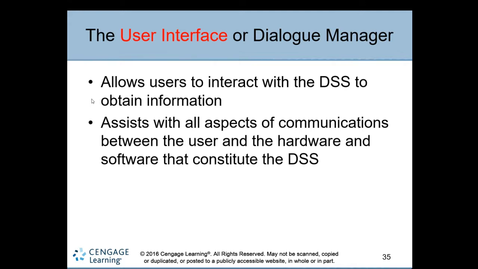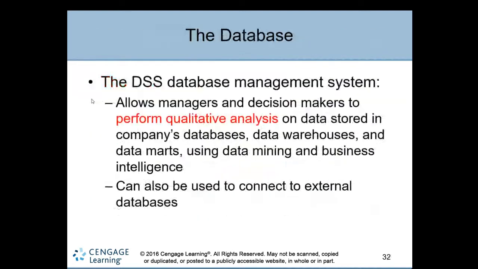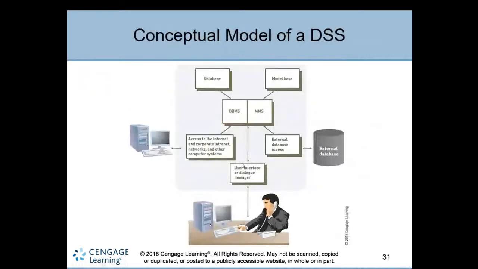It covers all aspects of communication between the user and the hardware and software that constitute the decision support system. A user can communicate with the external database, DBMS, model base, everything. It is an interface to all the components of the decision support system.